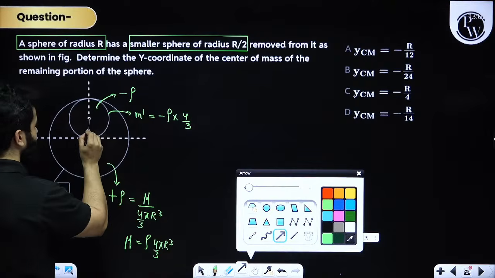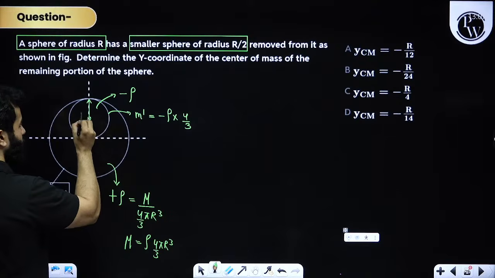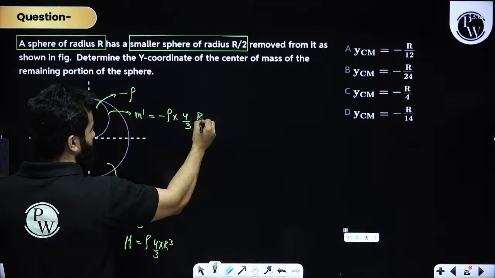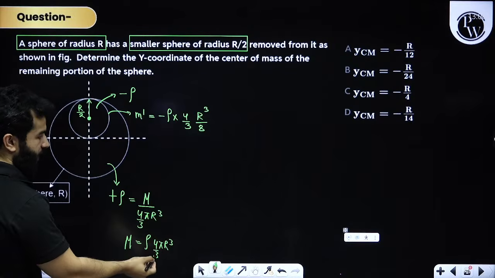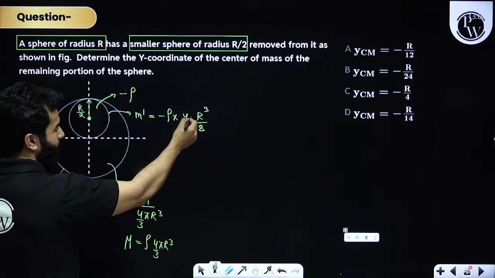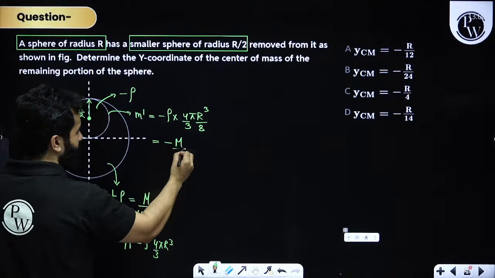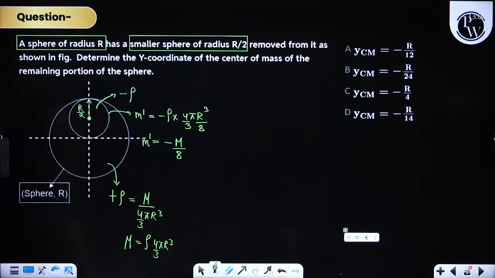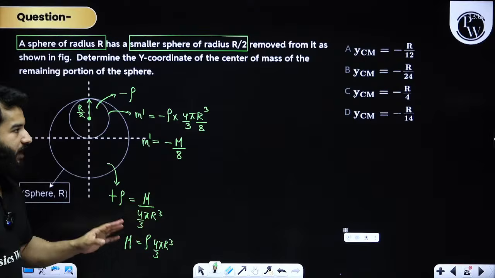So r cube divided by 8. Now rho times 4 by 3 pi r cube is simply m. So this will become m divided by 8. How do I know this? Because I can't see pi or anything else in my answer.